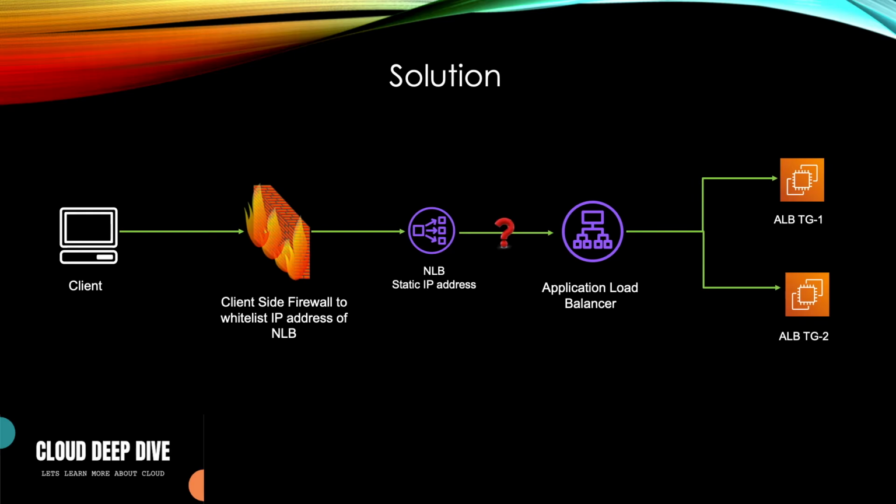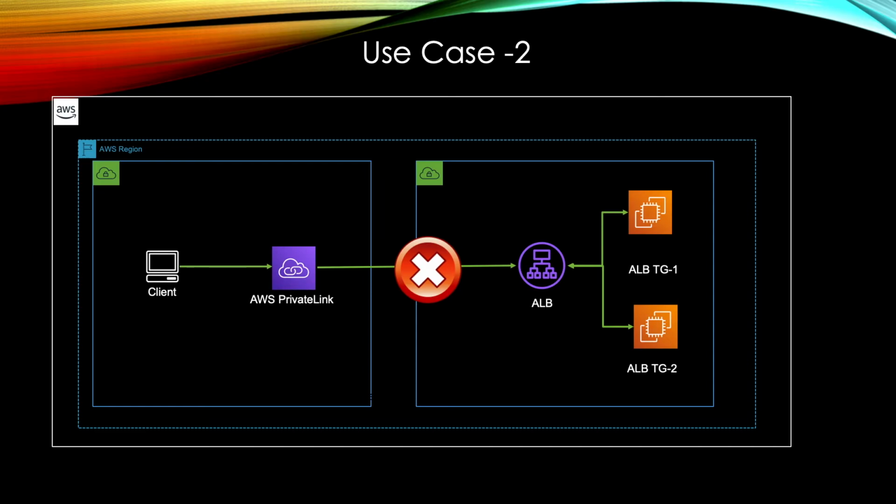So the only solution was that in the NLB target group type you can use the IP address of ALB, but the IP address of ALB is not constant, it just keeps on changing. So how will you mitigate that? How will you make sure that you use NLB as the front end, but have the ALB in the back end? So that was one of the problems.